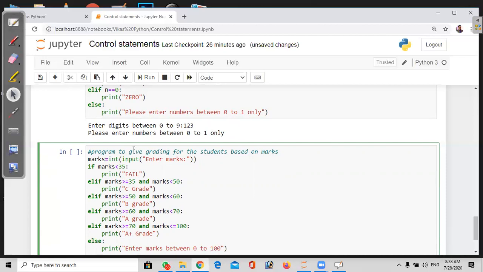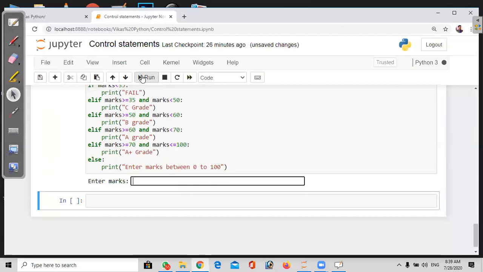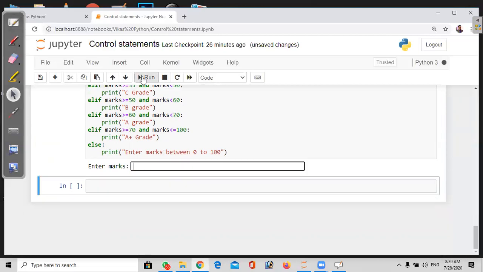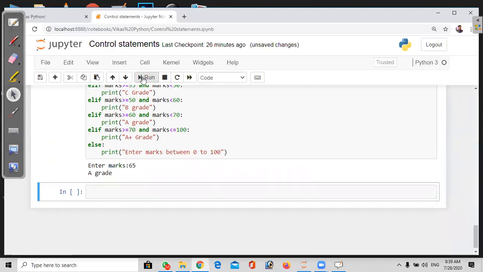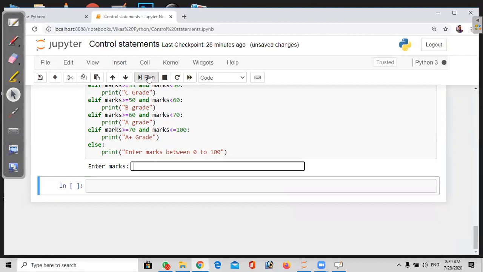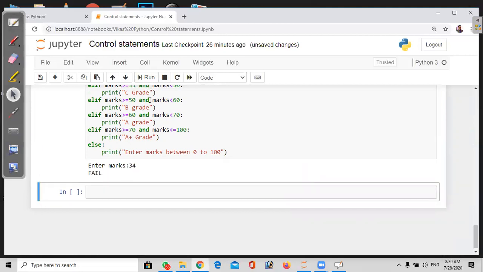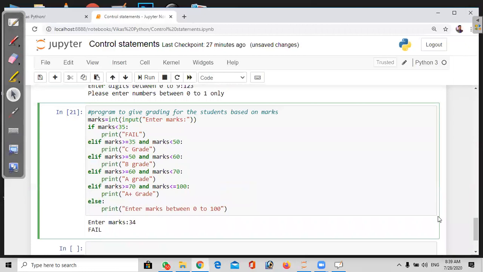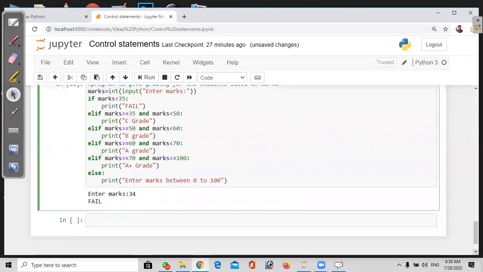That is the actual marks. So when you run this one, it automatically checks. For example, if I give 120, it checks the marks range. If I give 65, the student got A grade. If I give 34, fail. So likewise, we can give input based on this one. It's giving the result. That means a student grade system is also calculated like this.